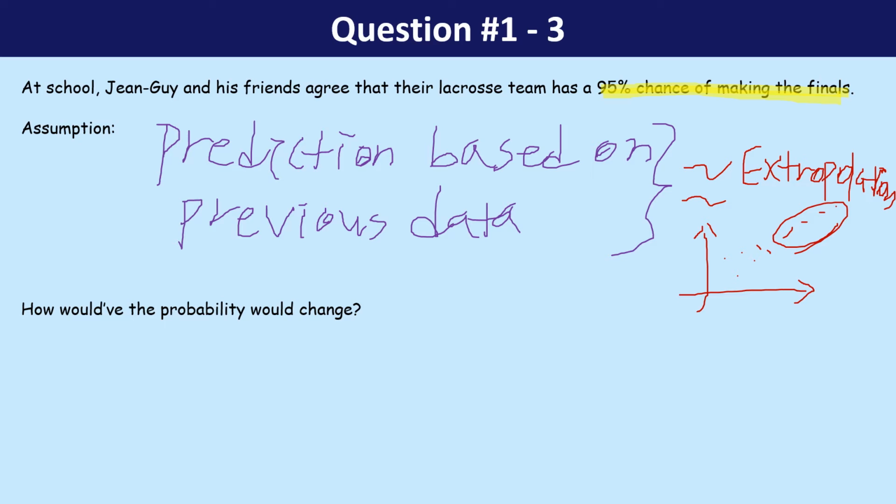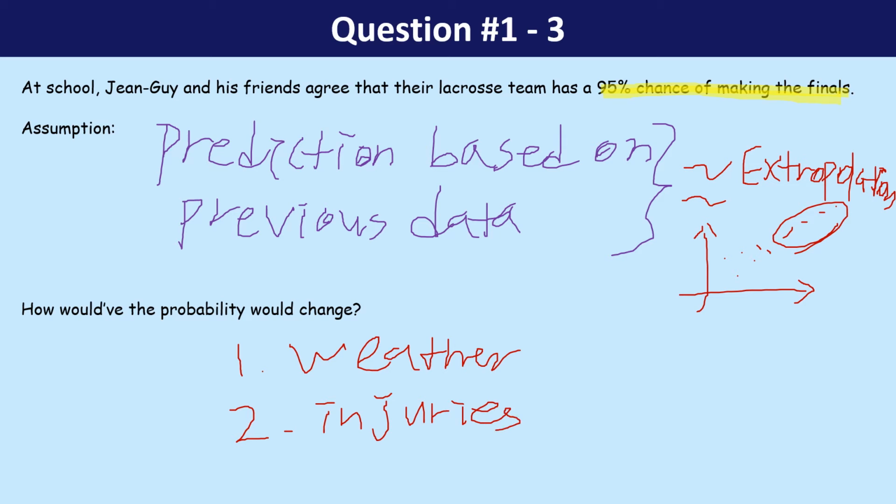Hard to say. In a sports event, how would the probability change? Well, there are several cases. Since this is sports, weather can play a huge role if it's outside. What about injuries of the players or any type of absence? You get the idea. Or it can be a number of fouls, the condition of the player, you name it.